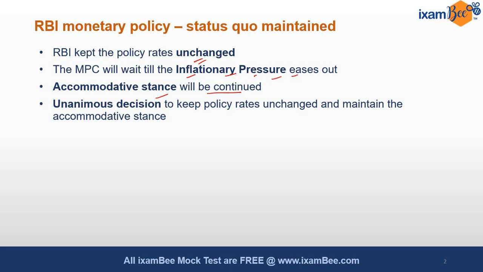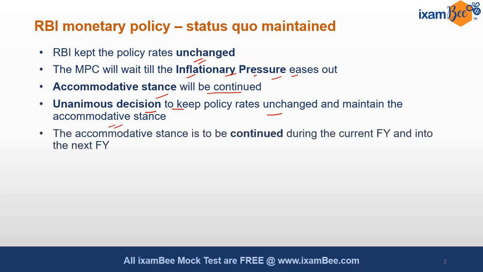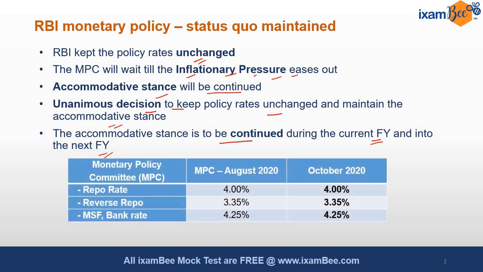It is a unanimous decision. कोई conflict नहीं था, कोई voting की जरूरत नहीं थी. Policy rate remain unchanged and accommodative stance on both of the thing. The decision was unanimous, and this accommodative stance to be continued during the current financial year and into the next financial year also. So remember these important step, and exam के लिए आपको ये numbers भी याद होने चाहिए.